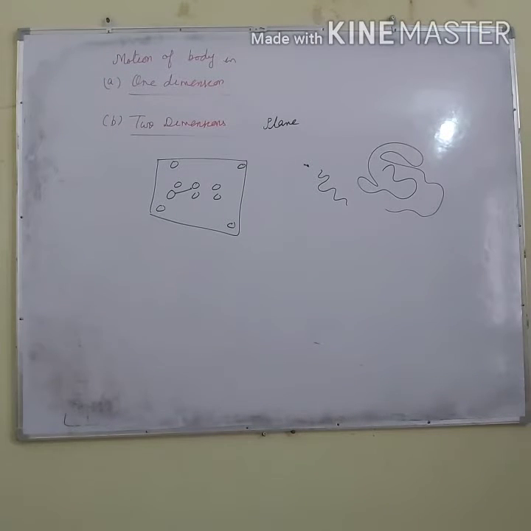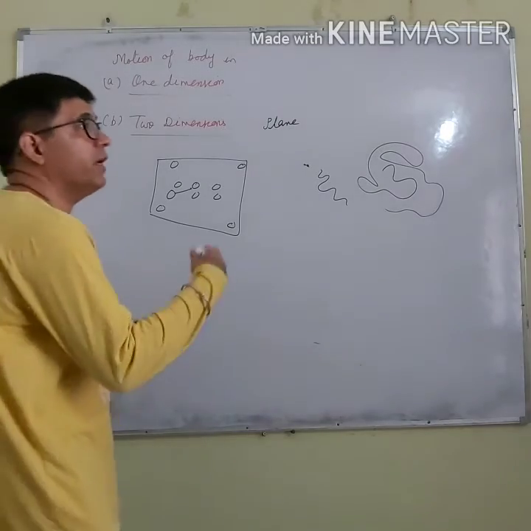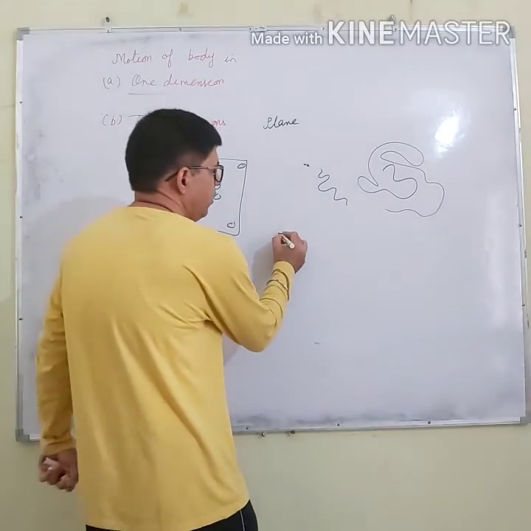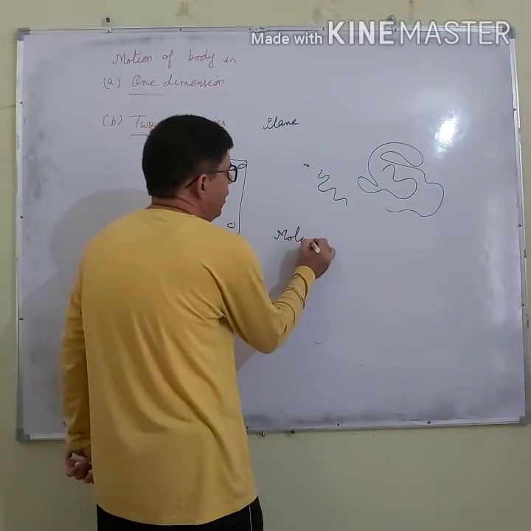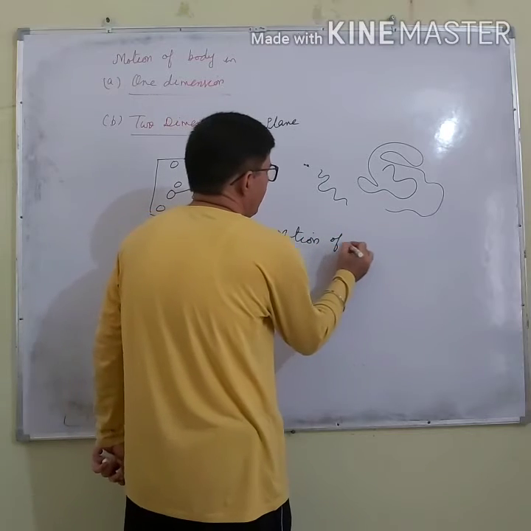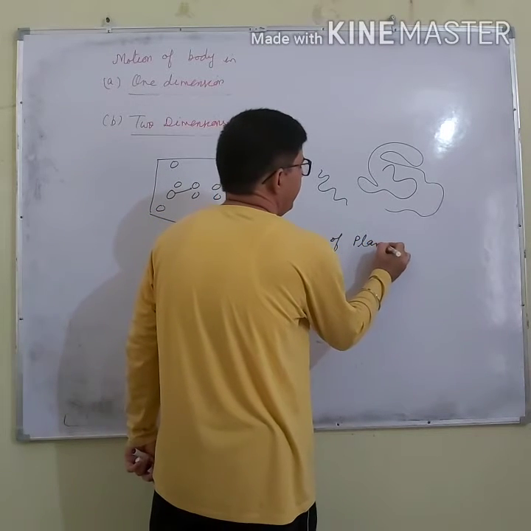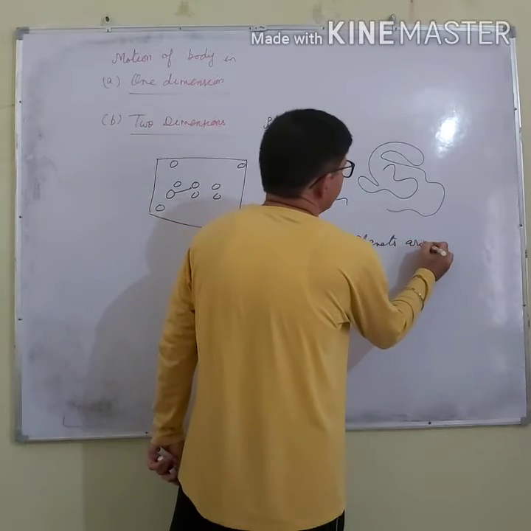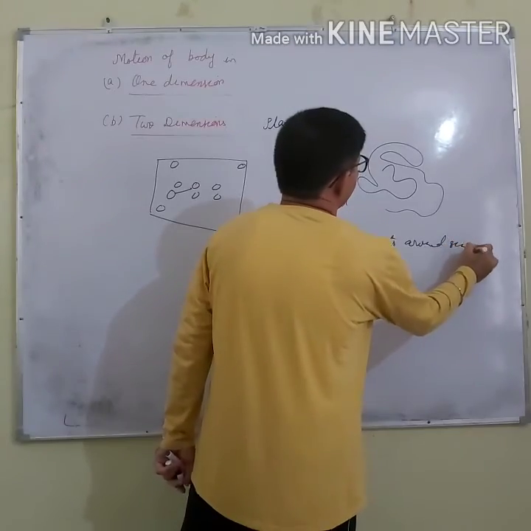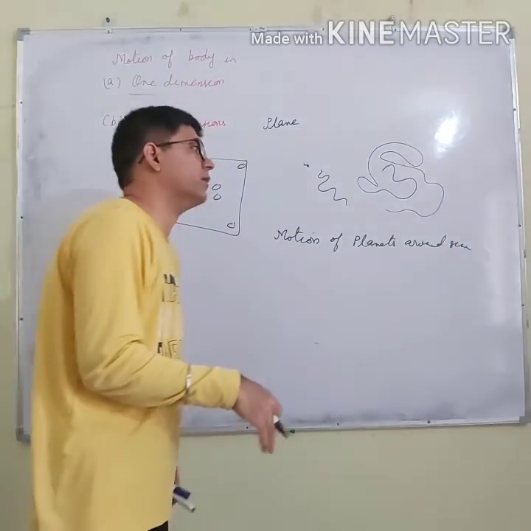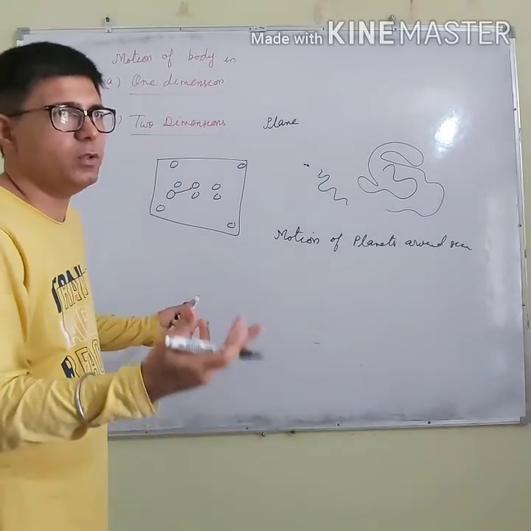Motion of earth around sun. It is again a two-dimensional motion. Motion of earth around sun. Motion of even whatever the planets around sun. Motion of moon around earth. It is also a two-dimensional motion.